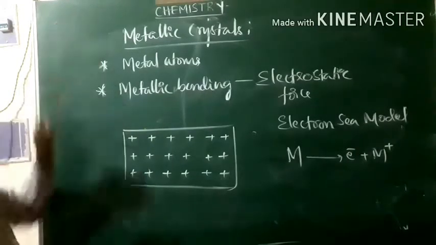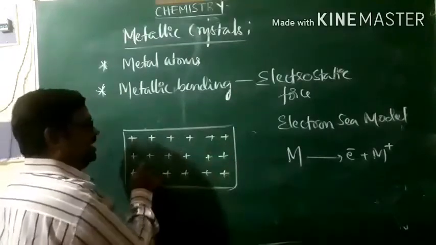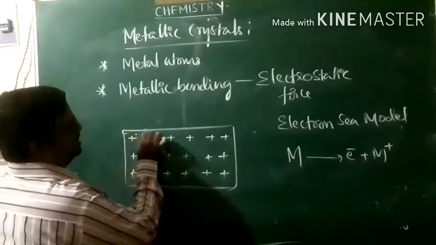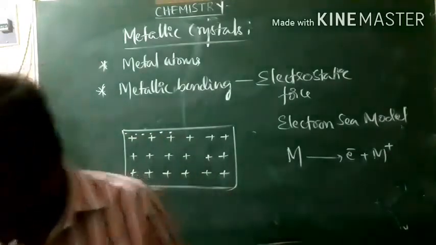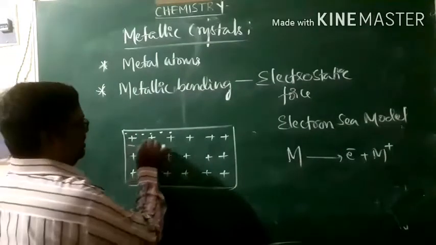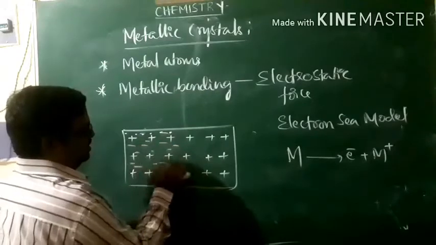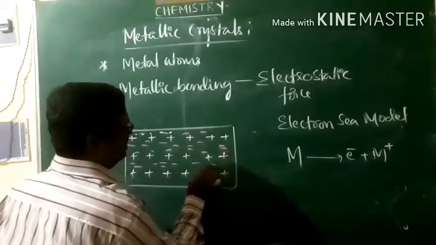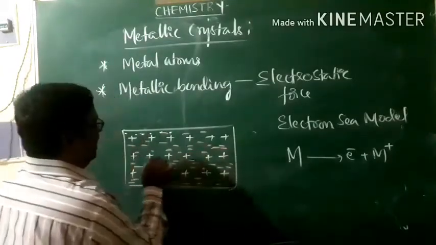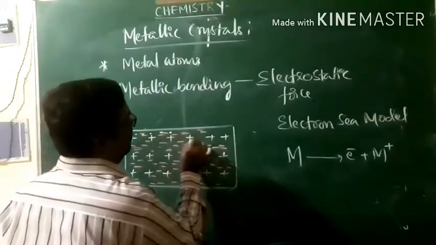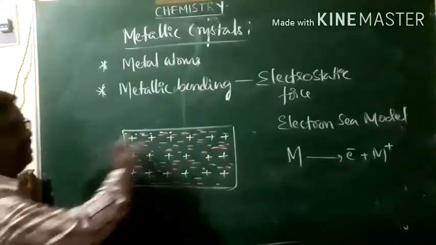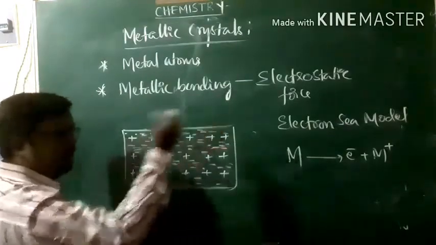Now in metals, metal atoms are distributed in the metal lattice in the form of metal kernels or metal ions, and they are immersed in a sea of freely flowing electrons. Just imagine a pool of electrons in a system. These electrons are freely flowing. They are moving from one place to another place, moving continuously. We call them mobile electrons.